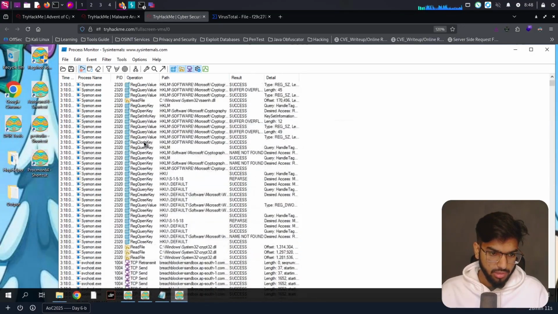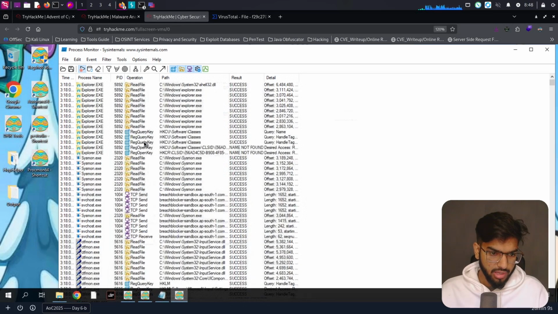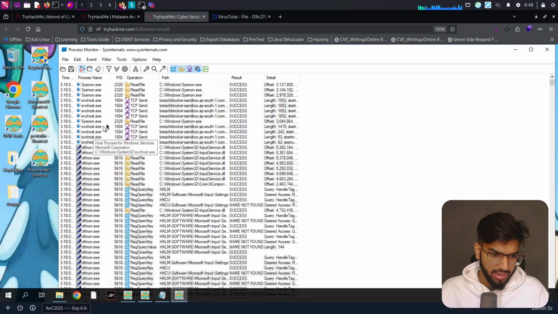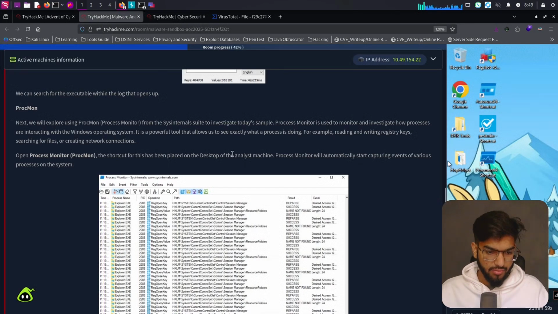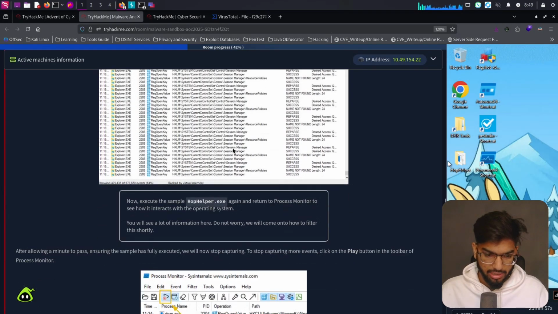Where are they? It's going to be somewhere in the top. It's Windows Explorer, Sysmon, and... okay, we don't see that right here, but yeah, they all exist somewhere. We can filter them out later.